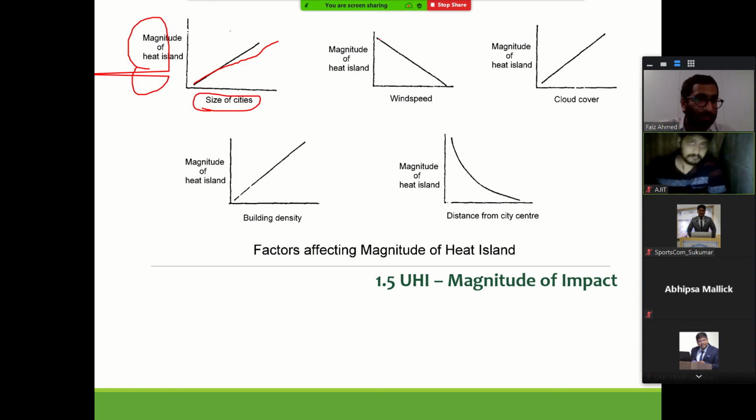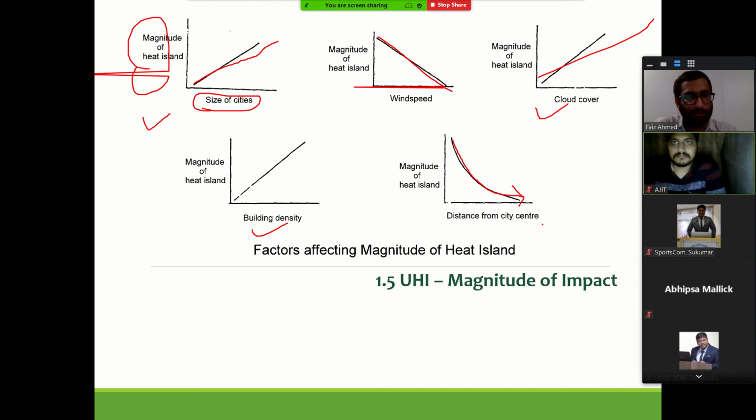Wind speed is counterproductive. With increasing wind speed, the magnitude of heat island decreases. Cloud cover and city size behave in the same way, and building density also plays in the same way. Toward the city center, the change is gradual. It is not linear, it is exponential, a gradual one.